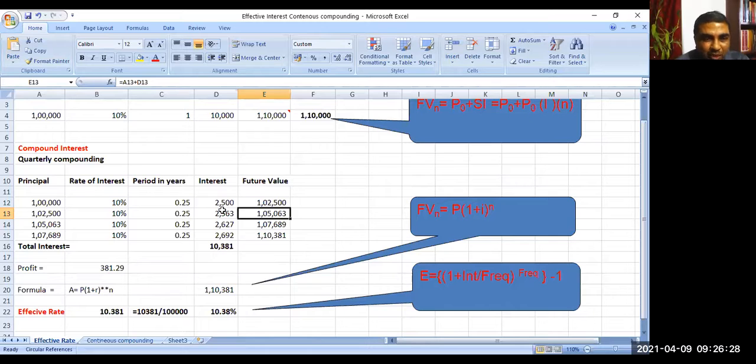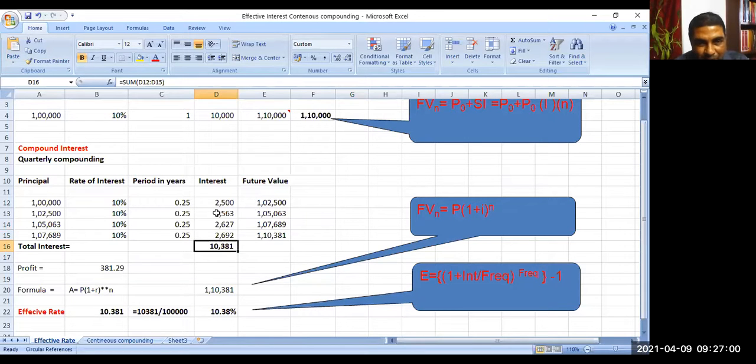The maturity value is 1,05,006. Quarter 3, this is our opening balance, and interest is 2,627. The closing balance or maturity value is 1,07,689. Quarter 4, this is the opening balance, and the final maturity value is 1,10,381. Understood this? Yes, sir. Total interest is 10,381.